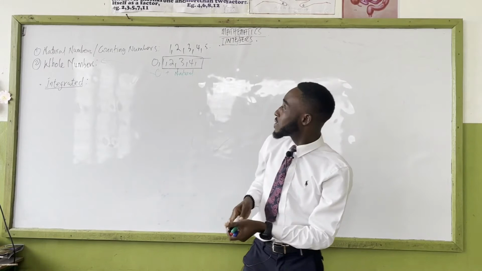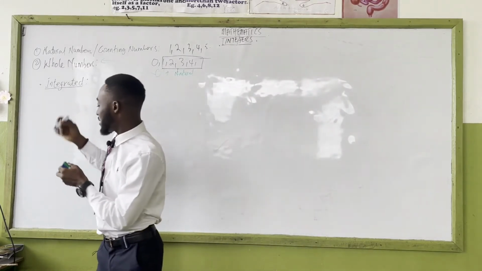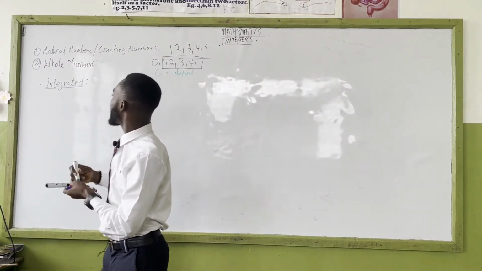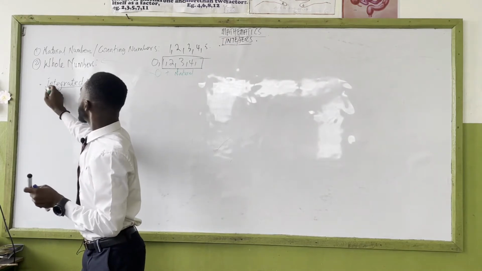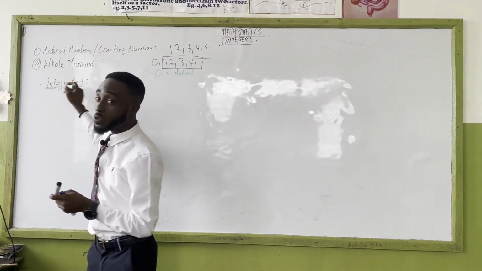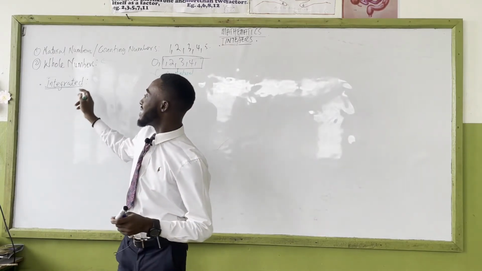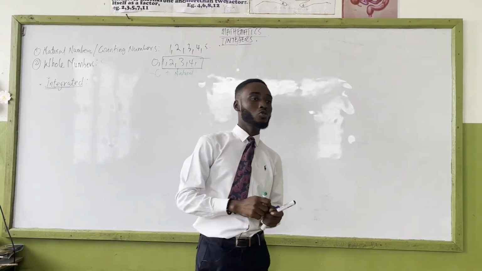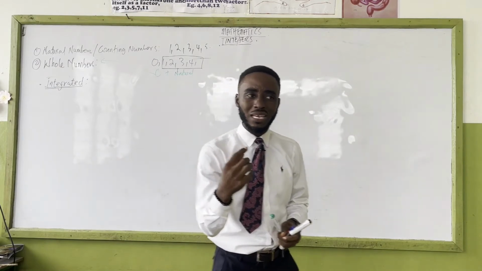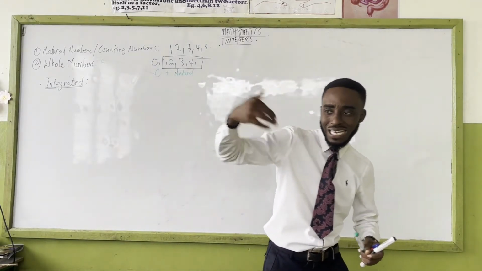Now, so integrate and integers come from the same root word. They have the same basic word. So if integrate means to make a whole, what do you think integers or integer numbers will be?